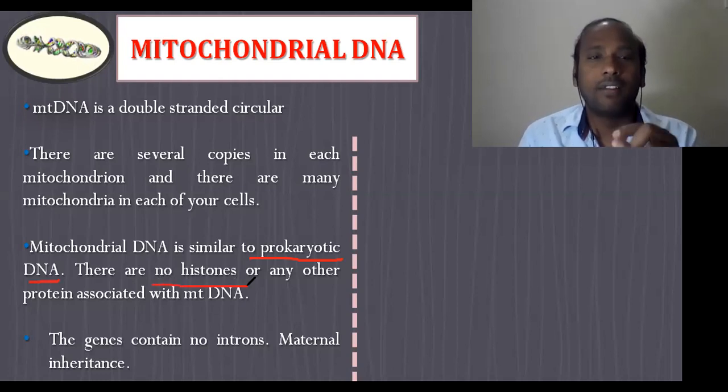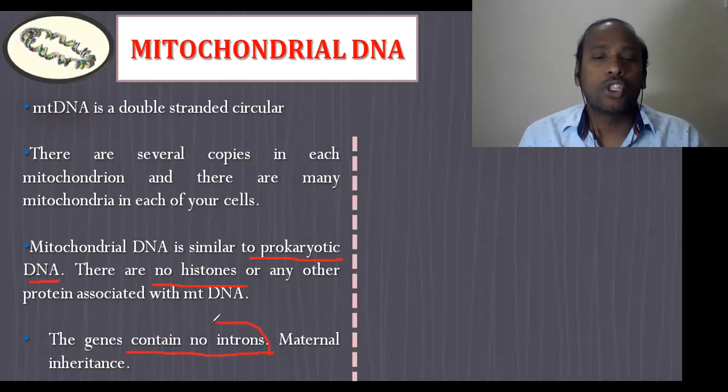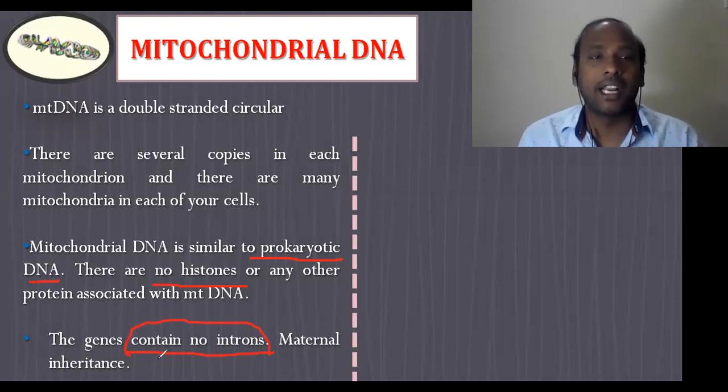This DNA does not have any histone proteins, that we should understand. Histone proteins are very typical features of eukaryotic DNA. And the genes contain no introns. Introns are present in eukaryotic DNA, but the mitochondrial DNA does not carry any introns, and their inheritance is always from the maternal side. Clear?